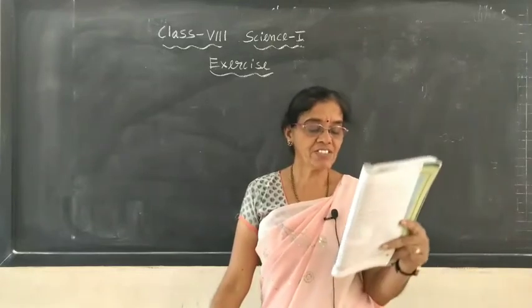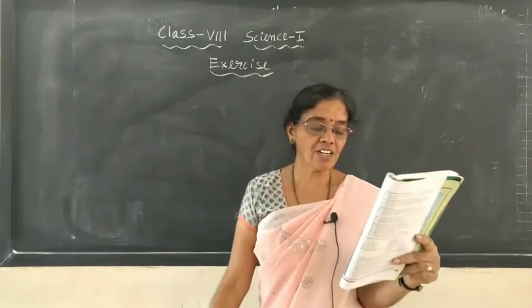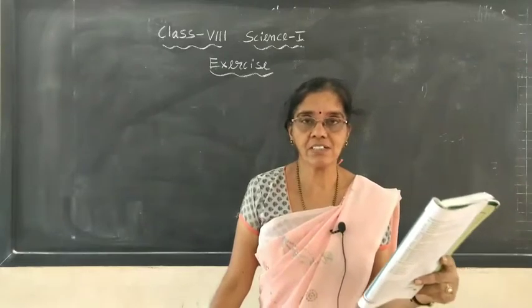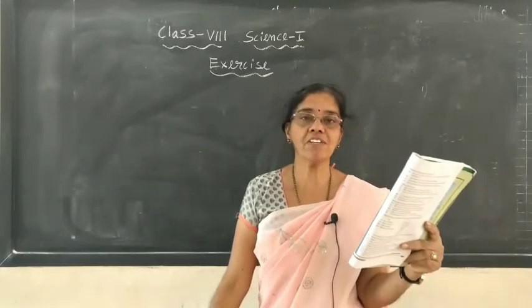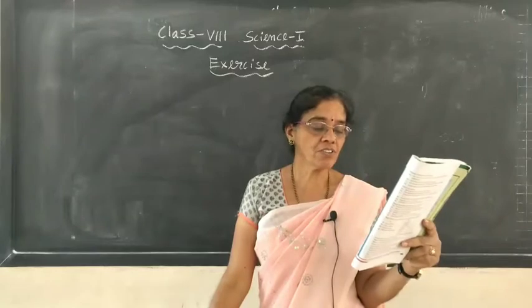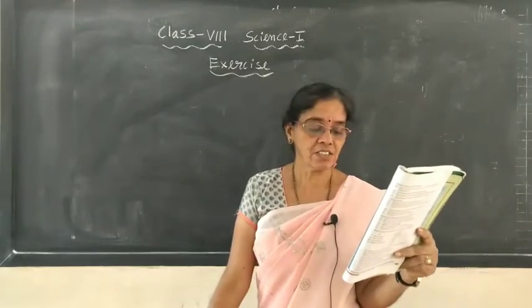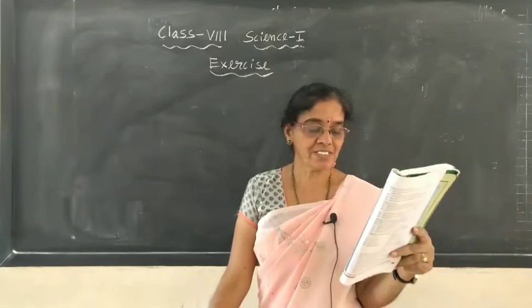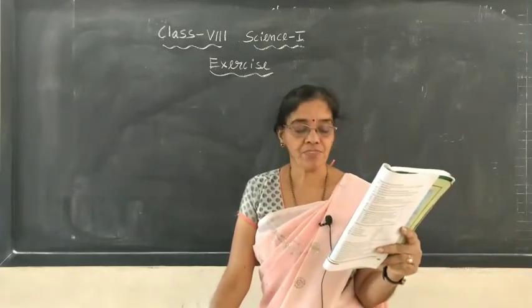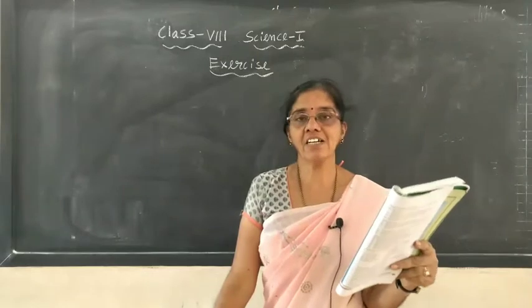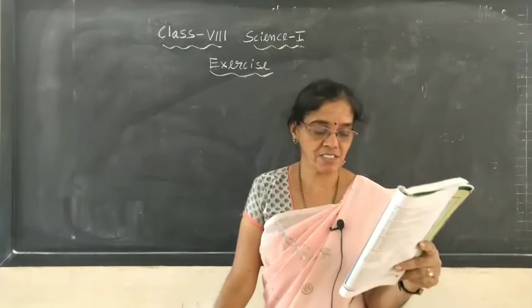Second one, which of the following is not a planet of the sun? You know there are 8 planets revolving around the sun and you have to say which is not our planet. Ceres, Mercury, Saturn and Earth. Mercury, Saturn and Earth are all planets of the solar system.